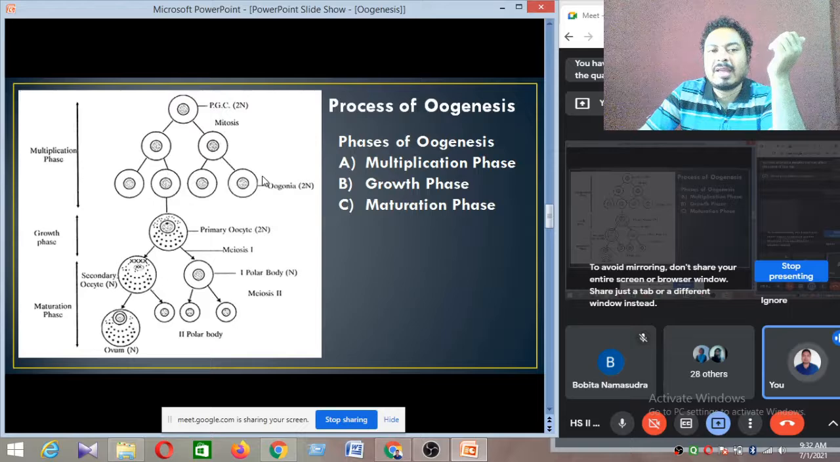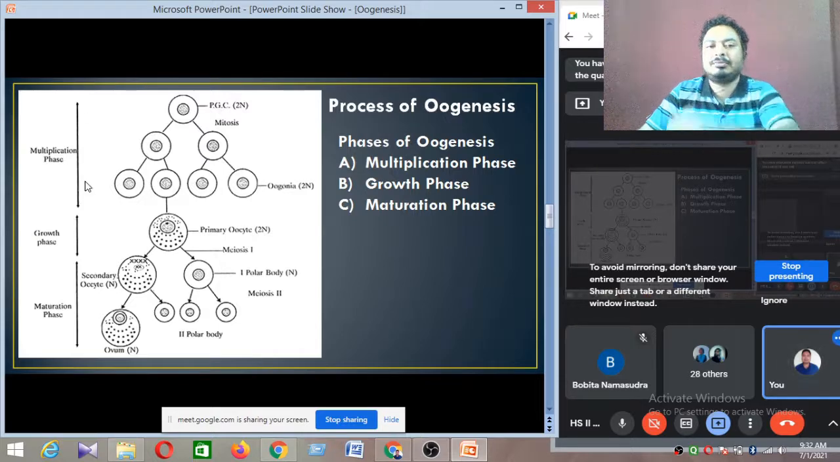At which time period are all the oogonia produced? At 3 months of the embryonic stage. When the embryo is at 3 months, all these oogonia are produced. So from the primordial germ cells at the 7th week, they start developing by mitosis, and after mitosis they produce numerous oogonia. How many oogonia are produced? Up to 2 million oogonia are produced during the 3rd month of the embryonic stage. All the oogonia are produced, and they complete the multiplication phase. Multiplication phase is completed. Okay.